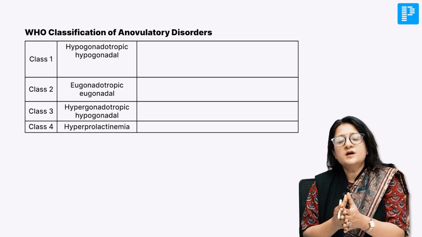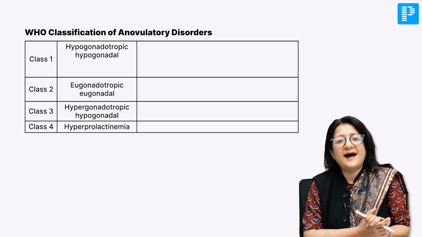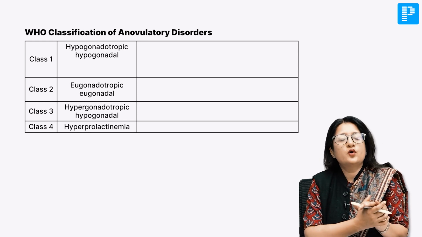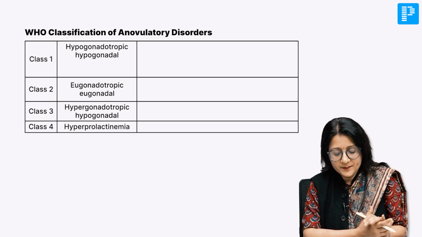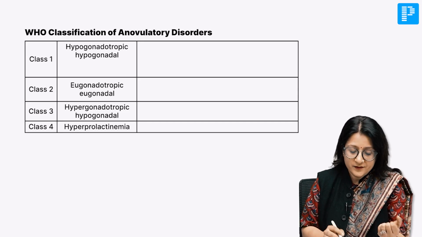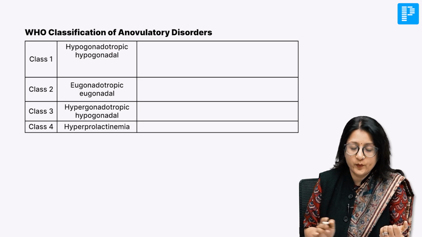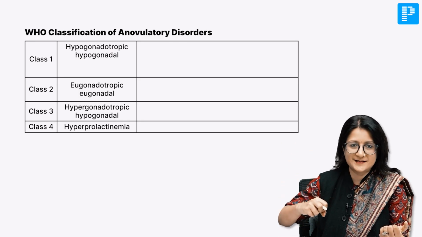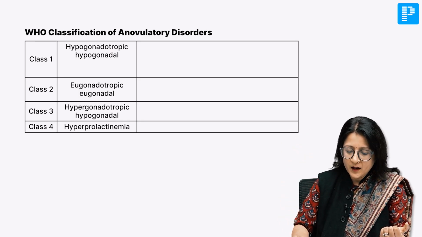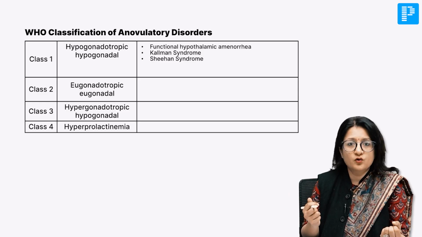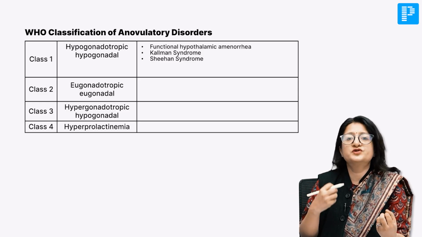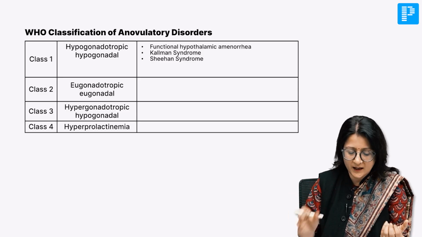First, reading about the WHO classification of anovulatory disorders. Broadly, they can be grouped into 4 types, 4 classes. You have the hypogonadotropic hypogonadal, where the HPO axis is suppressed. Functional hypothalamic amenorrhea, Kallmann syndrome, Sheehan syndrome will be grouped under this.